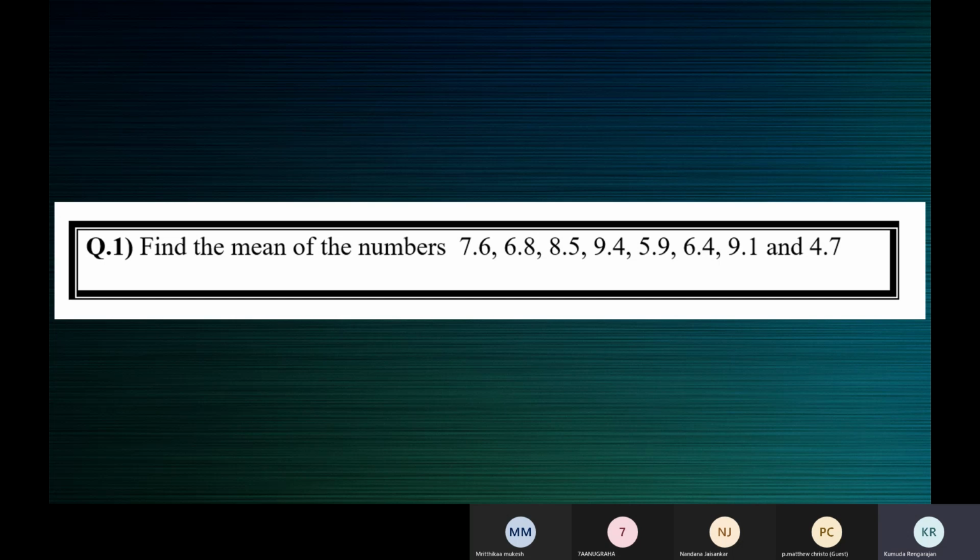Like how we have one person representing a group, maybe a class or a cricket team or any other sports team. In the same way, you are trying to find one number that can represent all the 30 numbers. You want to find one number that can represent all the 30 numbers.